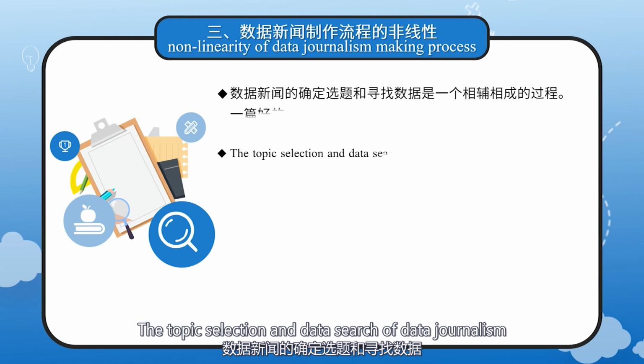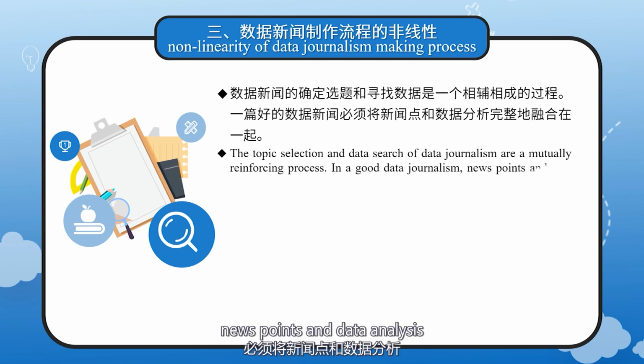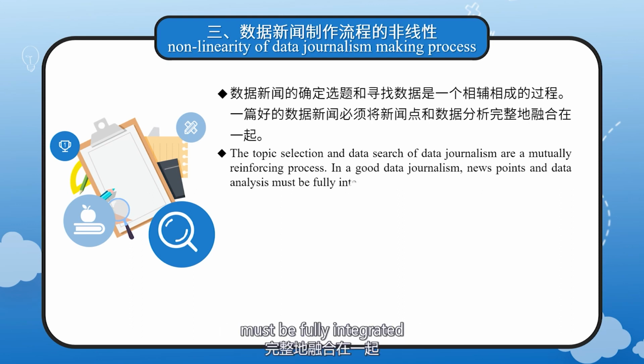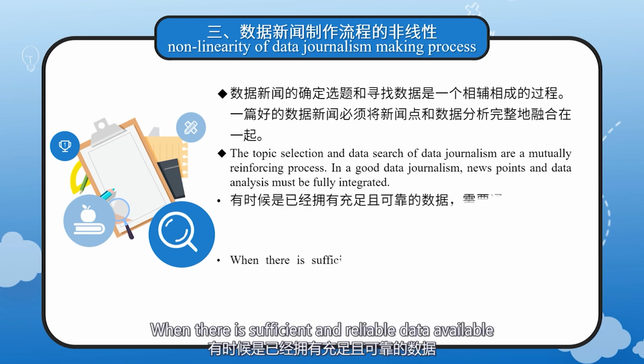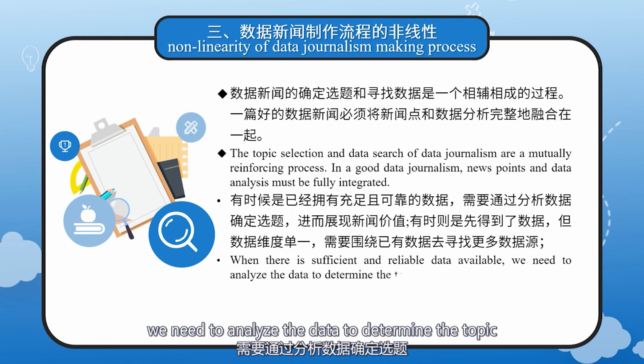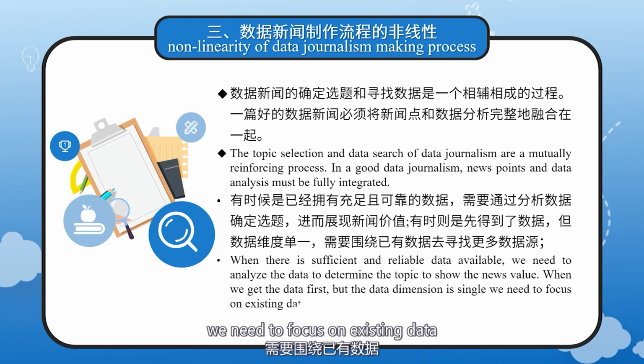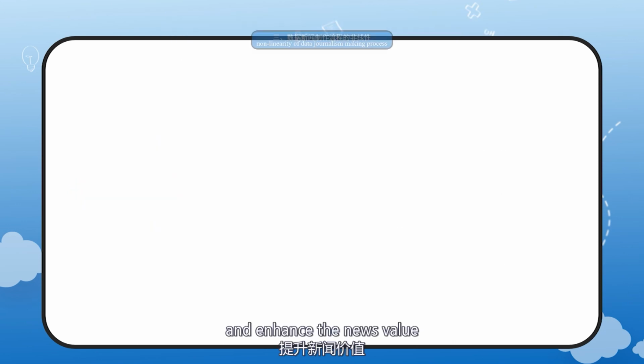The topic selection and data search of data journalism are mutually reinforcing processes. In good data journalism, news points and data analysis must be fully integrated. When there is sufficient and reliable data available, we need to analyze the data to determine the topic, to show the news value. When we get the data first, but data dimension is single, we need to focus on existing data to find more data sources, expand the data dimension, enrich the topic content, and enhance the news value.